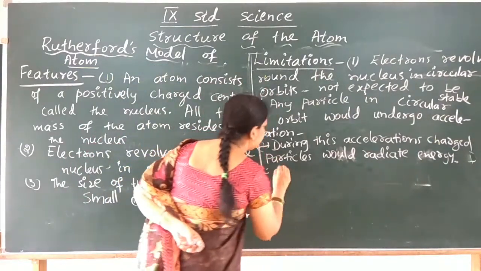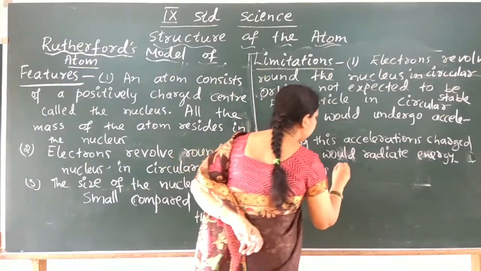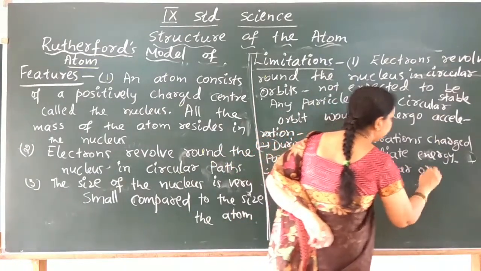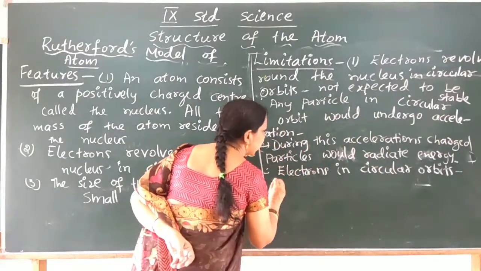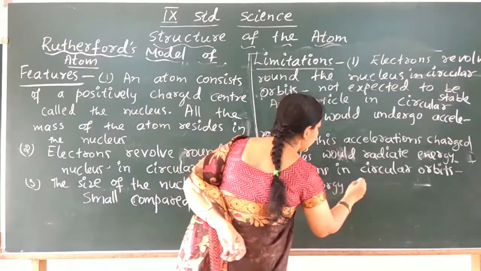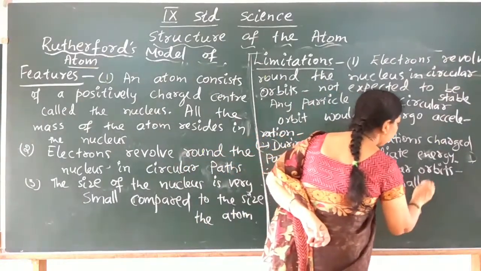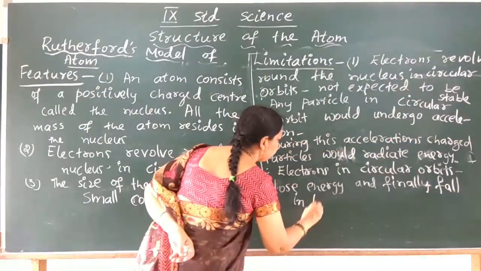Electrons in circular orbits radiate energy, means they lose energy and finally fall into the nucleus.